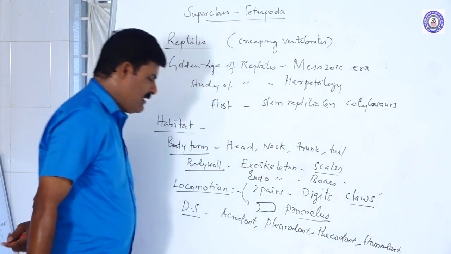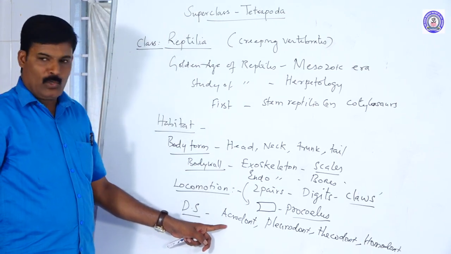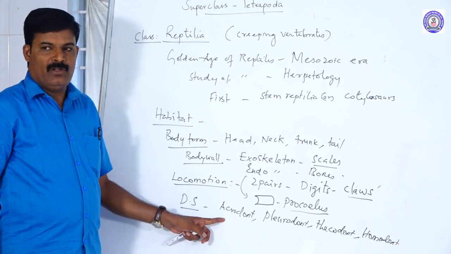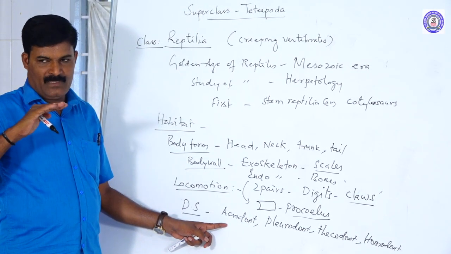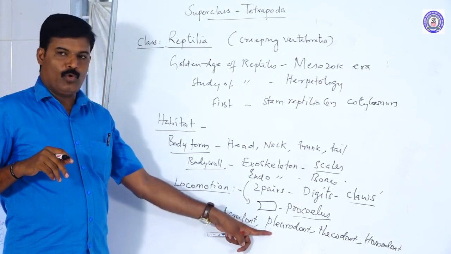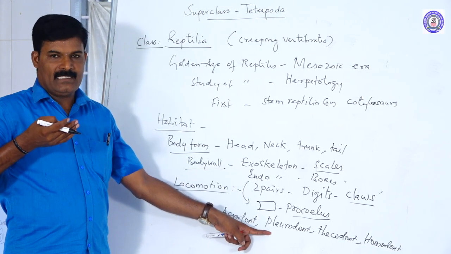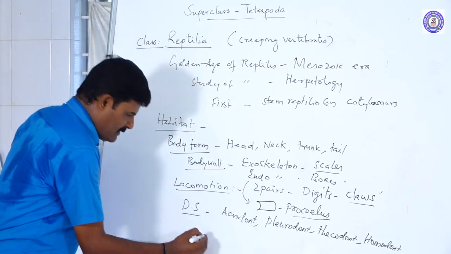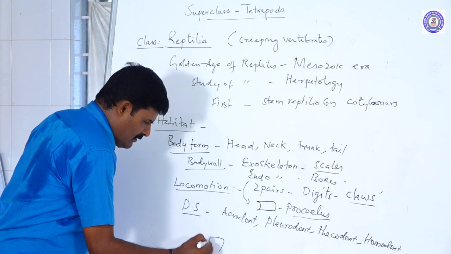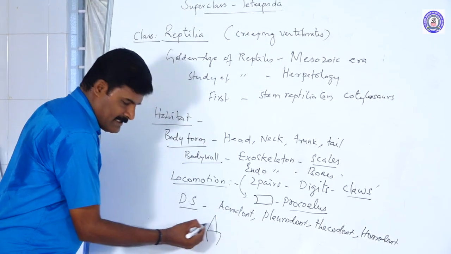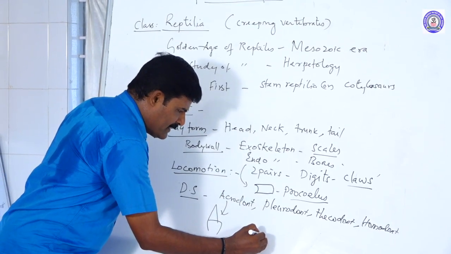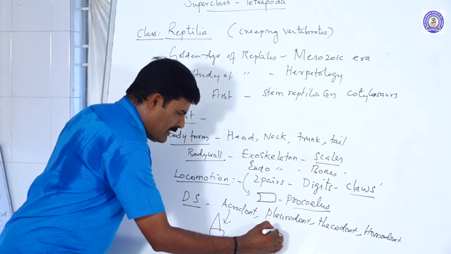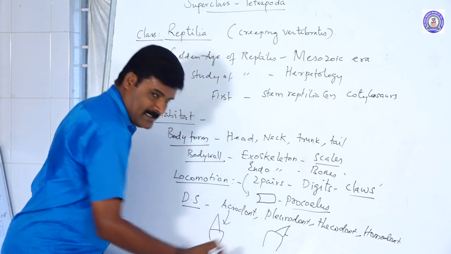Listen here, what does acrodont mean? I already told you, the teeth are attached to the superficies, that is the surface of the jaw bone. What is called pleurodont? The teeth are attached to the inner side of the jaw. For example, this is a jaw, and the teeth are attached on the surface. This is called acrodont. What is pleurodont? This is a jaw, but the teeth are attached to the inner side.